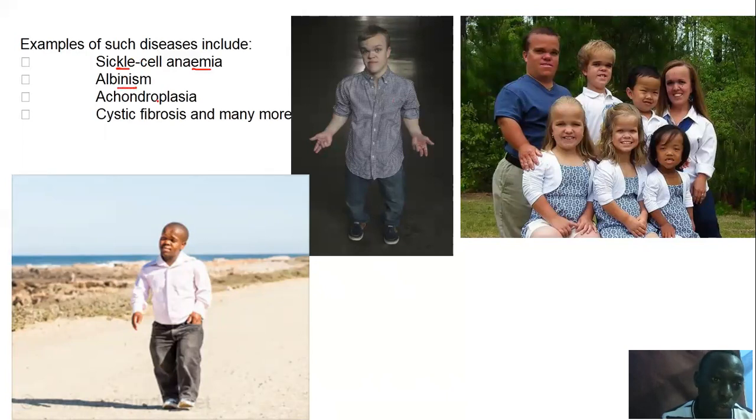There's also achondroplasia. Achondroplasia is this condition that you are seeing here. You would have these characters. Another one is cystic fibrosis, which normally comes on in an advanced stage, where our lungs may produce certain fluids, and so you may get some infection and you also die.